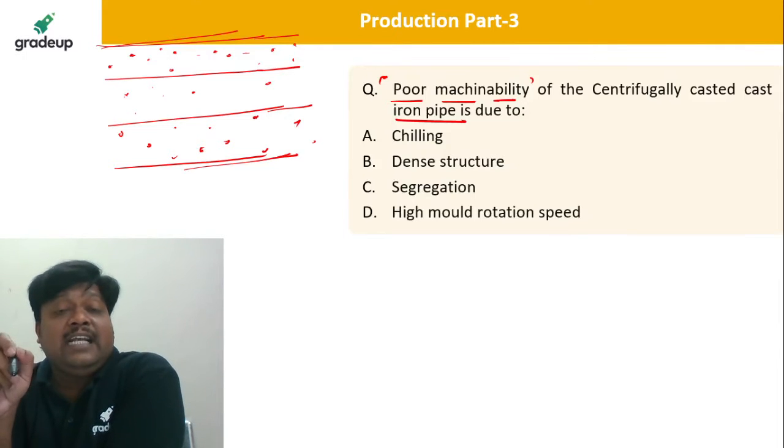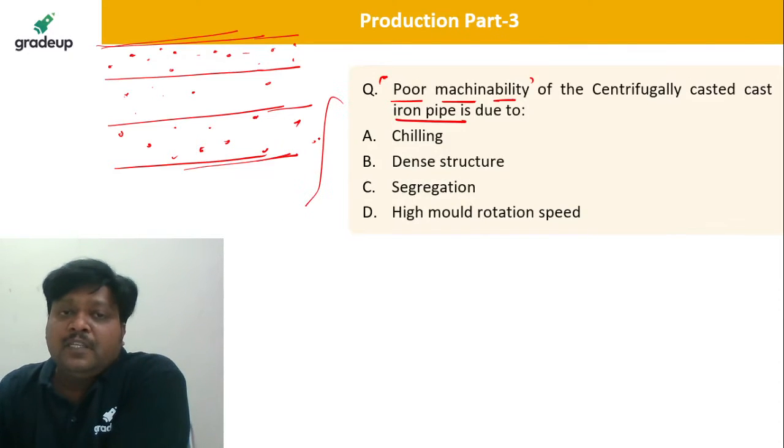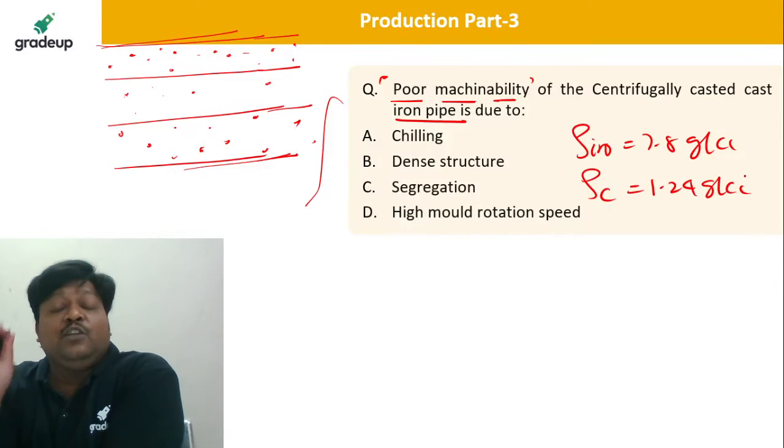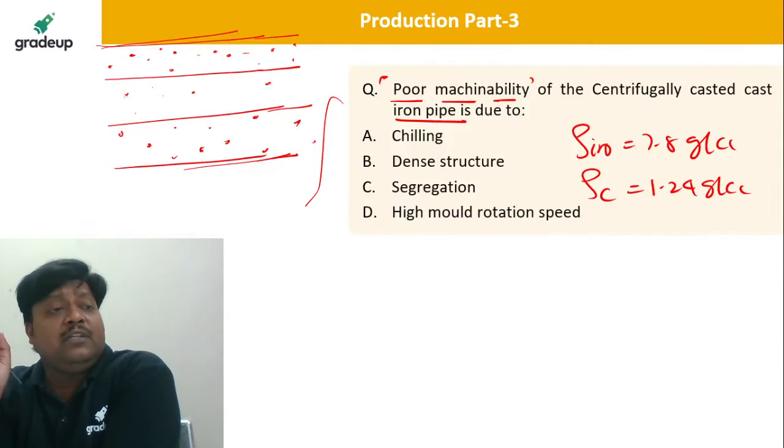Here they are asking about machinability. Machinability is related to metal cutting. To get good machinability, the material should be homogeneous, having the same property. Here, what is happening? If you look at the density of iron, it is around 7.8 grams per cc, and the density of carbon is 1.24 grams per cc. And you know that iron has a huge affinity towards carbon.